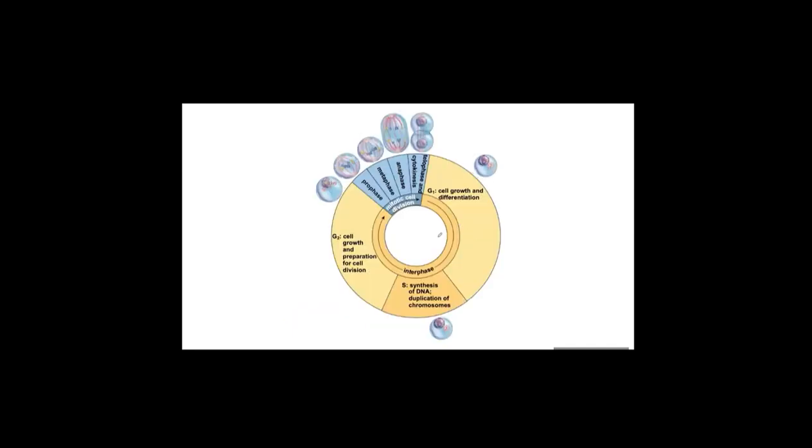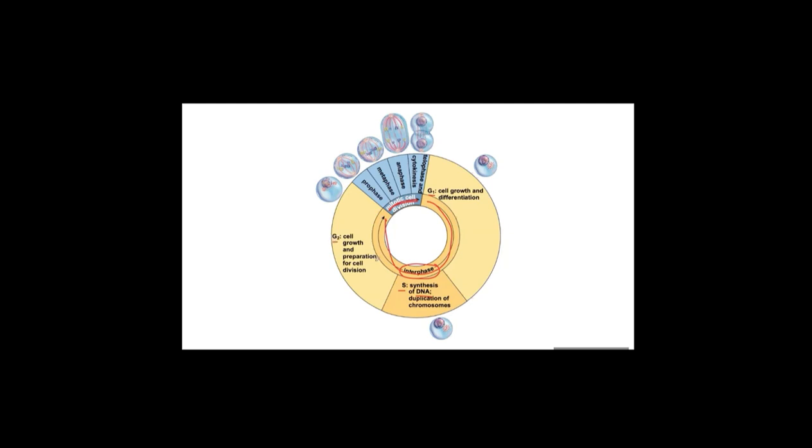So one more time, here's the entire cell cycle, and this is M phase, mitosis phase. Cell division occurs. The rest part is called what? Interphase. Interphase is also categorized into G1, S, G2 phase. During G1 phase, the cellular content increases. S phase, DNA is synthesized to form sister chromatid.